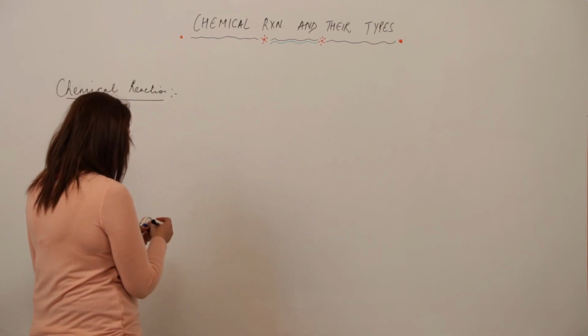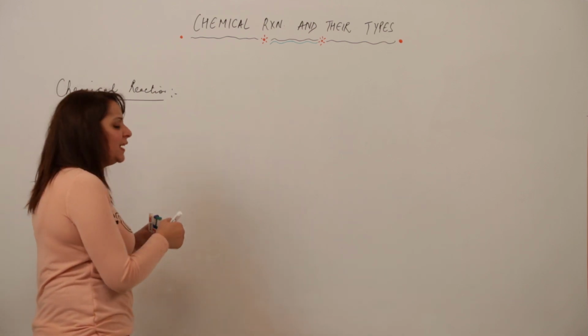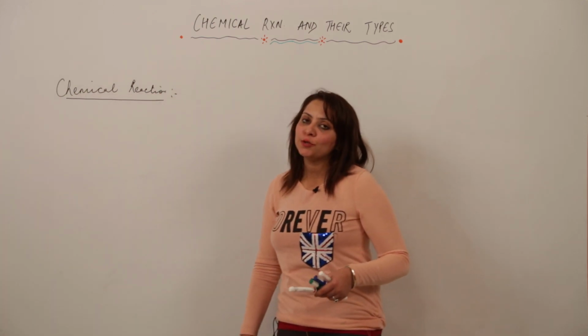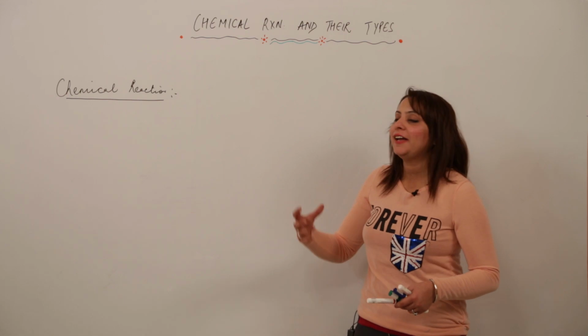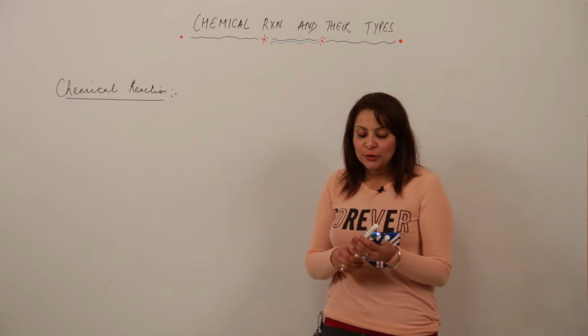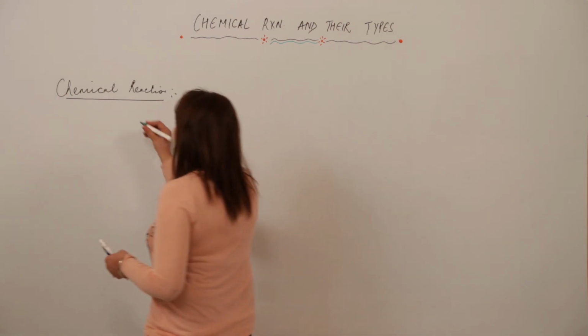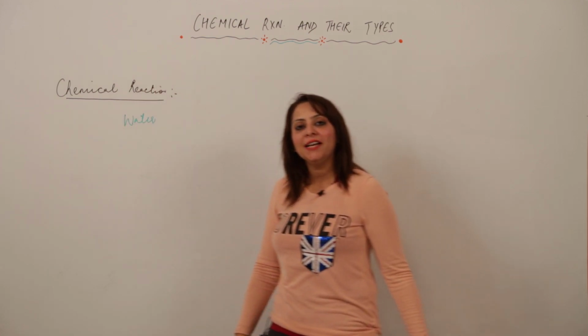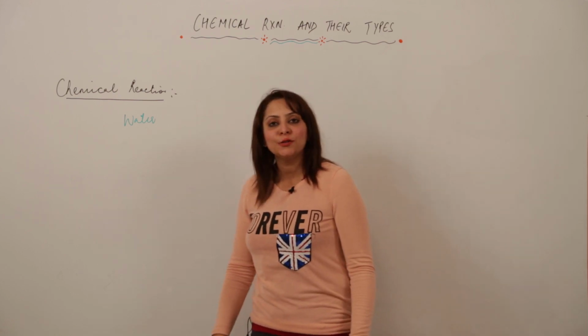A chemical reaction is actually a process. Before I take up a bookish definition, I just want you to know how a reaction happens in daily life. So I take an example. When you get some guests at your place, your mom asks you to make tea.